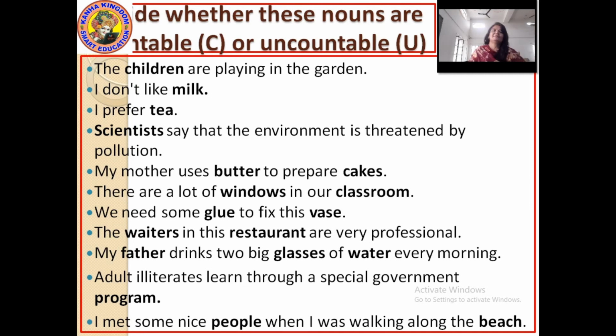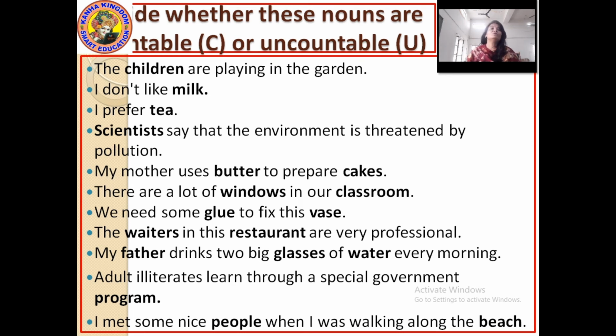Now for the first exercise. Decide whether these nouns are countable or uncountable. Before explaining this, let me tell you that you have to do this exercise on your own. I have highlighted the answers in bold letters so that you can easily understand which words are to be noted.